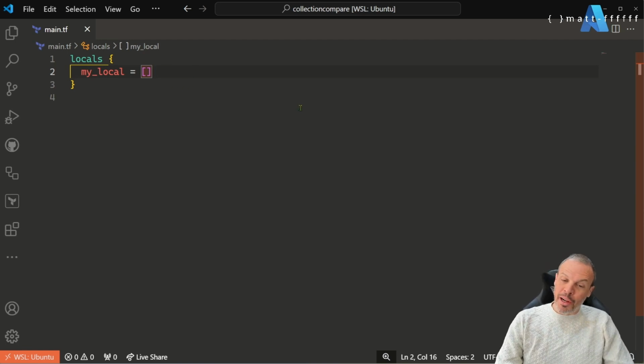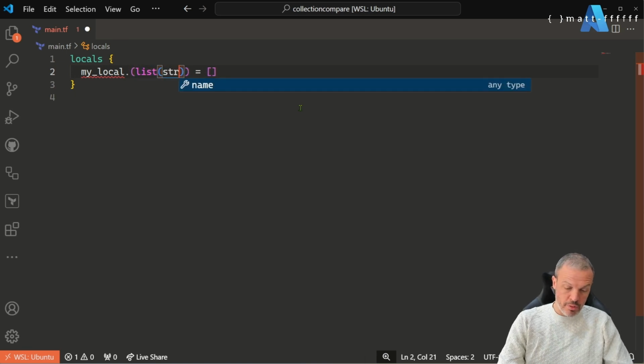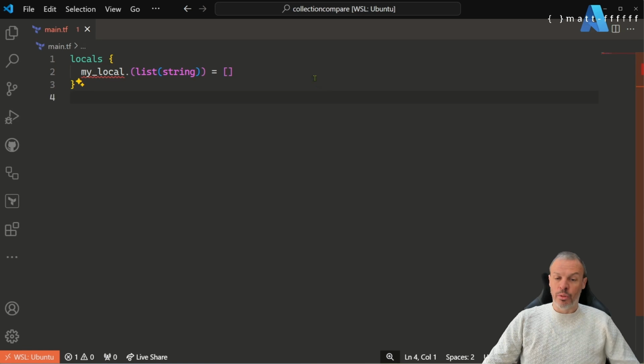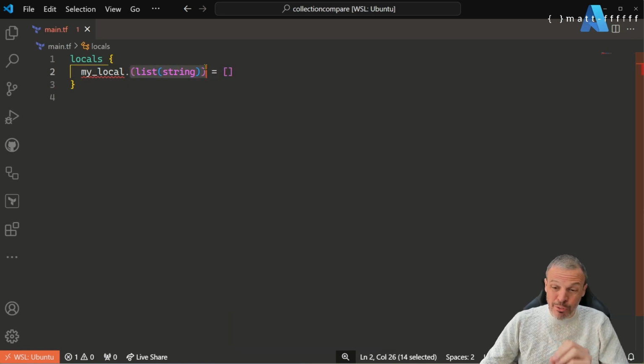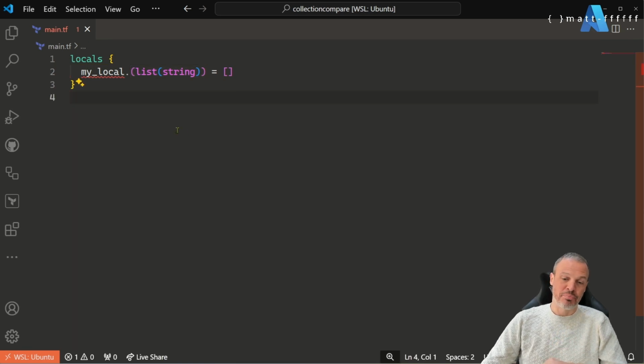So what would be cool is if we used a type system like maybe they're using Go, and you could put my local dot, and then you could say list string. That would enable you to tell Terraform specifically what type this local had, and therefore would make your life a lot easier. I would love to have this feature in Terraform. If you think it's interesting too, let me know.